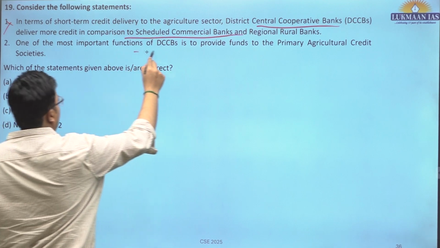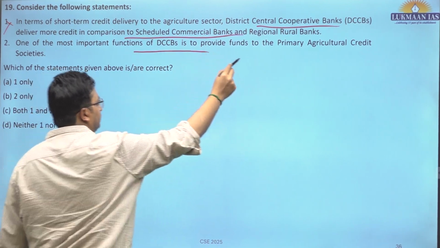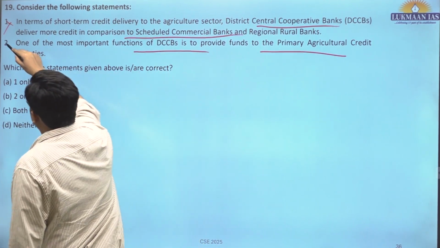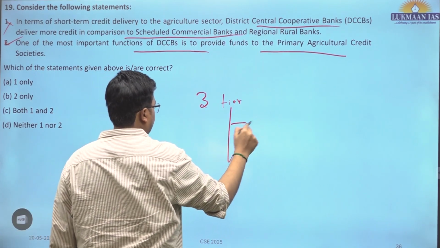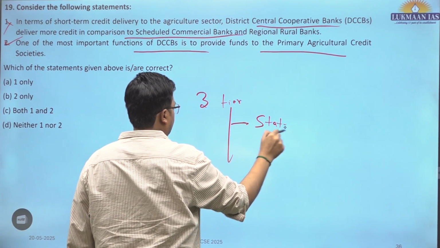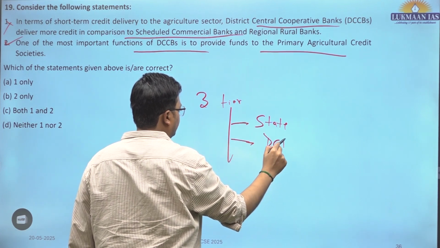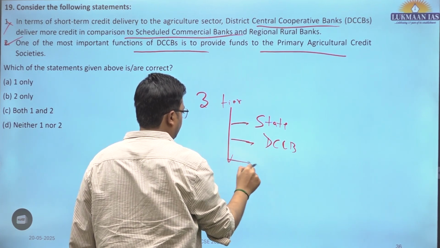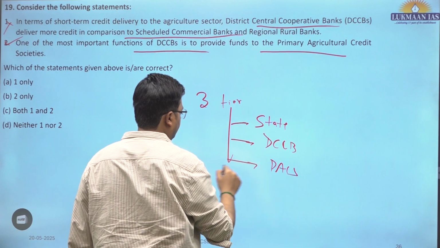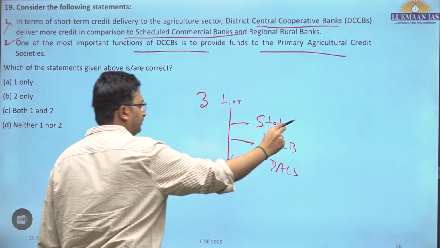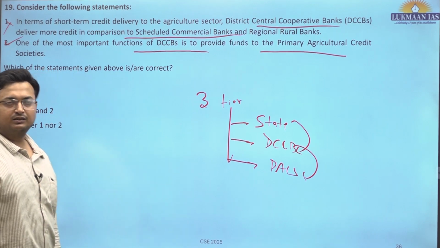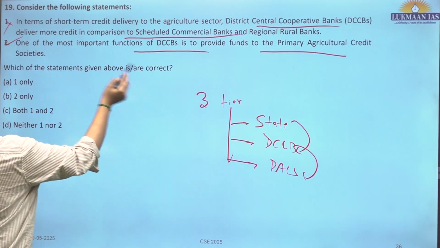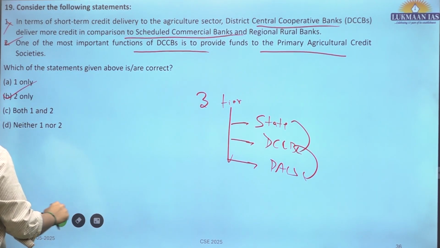One of the most important functions of DCCBs is to provide funds to the PACs. This is correct. So we have a 3-tier structure. First the state, then the DCCB, and third the PACs at the grassroots level. So the state funds the DCCB, and the DCCB funds the PACs. This is how the fund flows. So B is only correct.